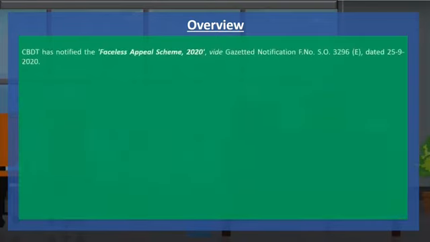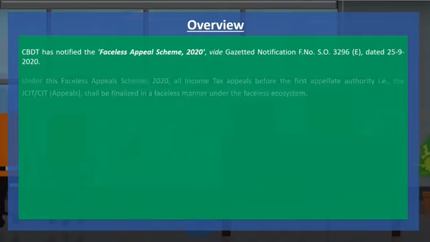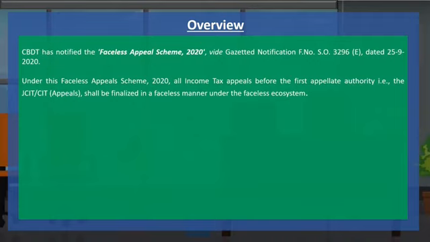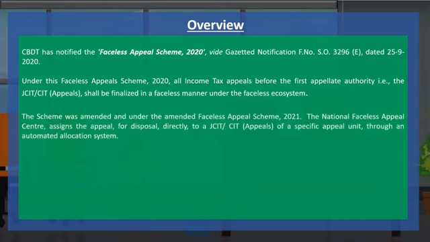By Gazette notification dated 25th September 2020, CBDT has notified the Faceless Appeal Scheme 2020. Under this scheme, all income tax appeals before the first appellate authority shall be finalized in a faceless manner under the faceless ecosystem. The scheme was amended, and under the amended Faceless Appeal Scheme, the National Faceless Appeal Center assigns the appeal for disposal directly to a JCIT or CIT appeals of a specific appeal unit through an automated allocation system.